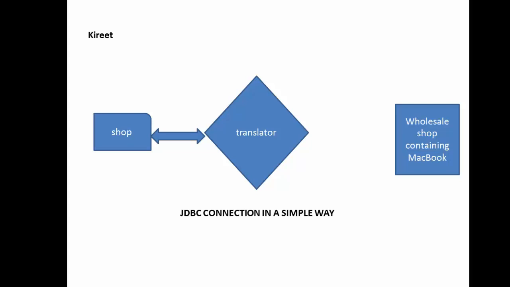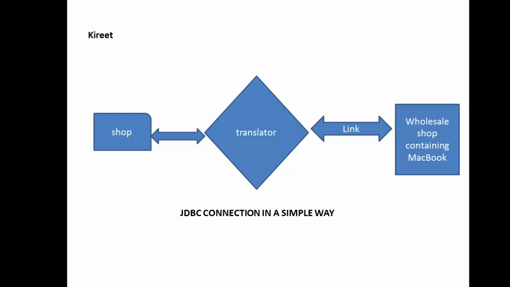So there must be some channel, some link, some road. You can say this link is a road between the translator and the wholesale shop owner, who is residing in some particular locality of a particular state. With the help of this link, a channel is now established between the translator and the wholesale shop owner.